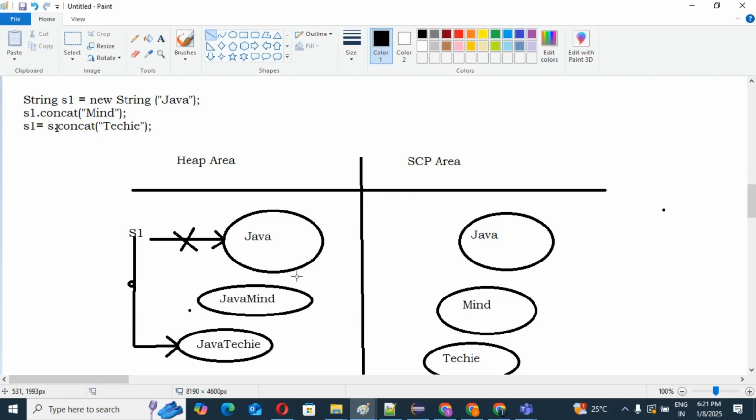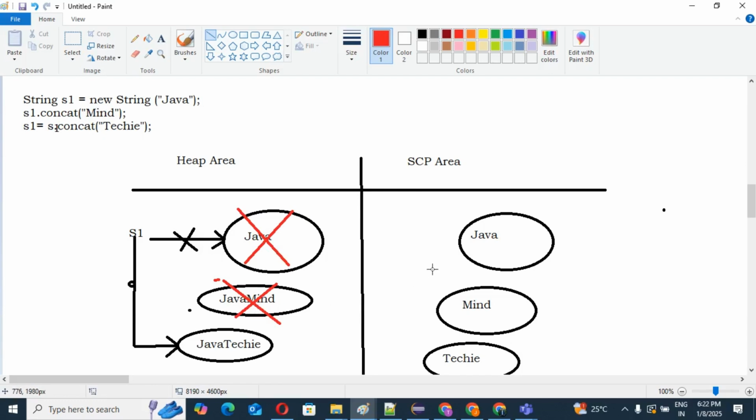So now you can see this Java also doesn't have any reference, correct? Because now s1 references Java techie. Yes or no? So this Java doesn't have any reference. So this object and this object are eligible for what? Garbage collector. These two objects are eligible for garbage collector.